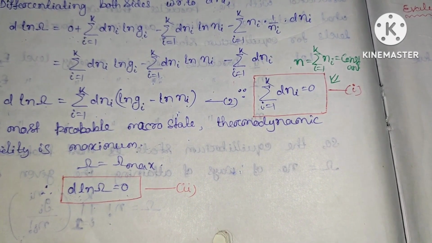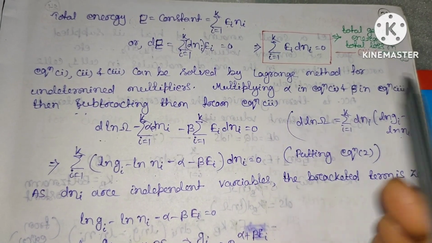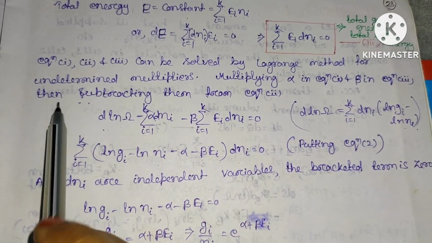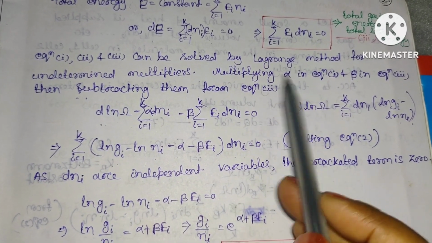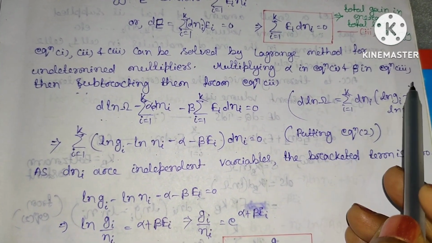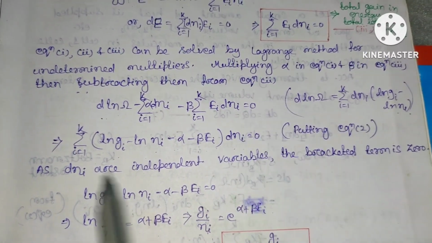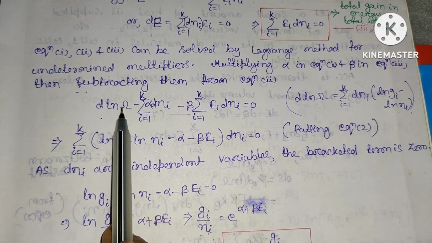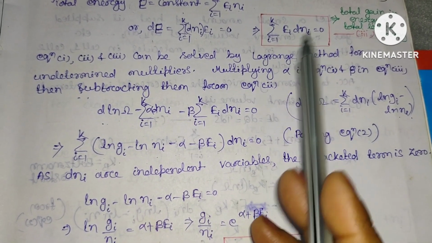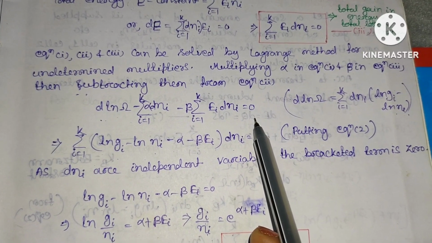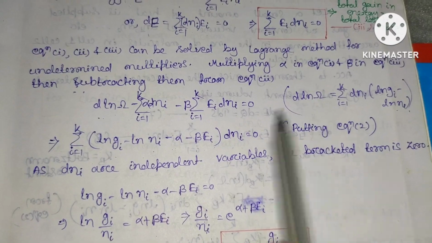So these three equations can be solved by the Lagrangian method of undetermined multipliers. Suppose we multiply alpha in equation 1 and beta in equation 3 and then subtract them from equation 2. We get d ln omega minus alpha dni minus beta Ei dni equal to 0.